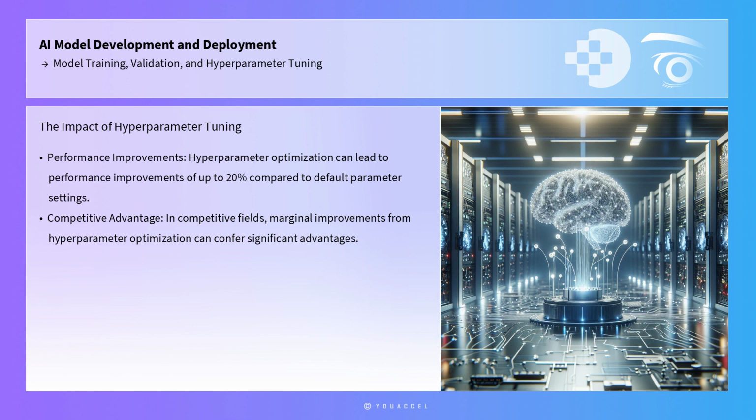Statistical analysis further underscores the efficacy of hyperparameter tuning. Studies have shown that hyperparameter optimization can lead to performance improvements of up to 20% compared to default parameter settings. This statistic highlights the potential gains from investing in thorough hyperparameter optimization, particularly in competitive fields where marginal improvements can confer significant advantages.